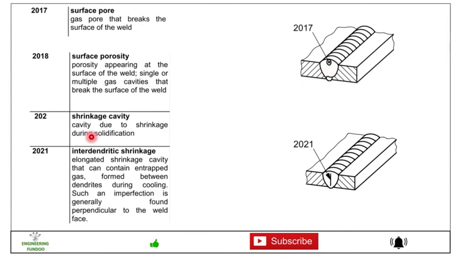Then we have 202 shrinkage cavity. Cavity due to shrinkage during solidification is indicated with 202. 2021 is the interdendritic shrinkage, an elongated shrinkage cavity that can contain entrapped gas formed between dendrites during cooling. Such an imperfection is generally found perpendicular to the weld surface. Here you can see 2021.